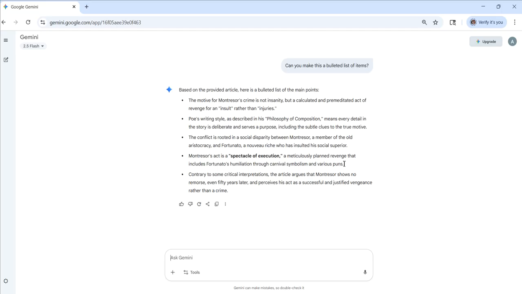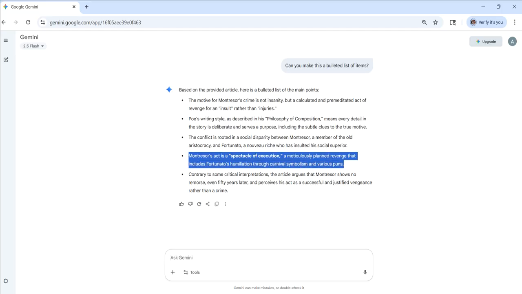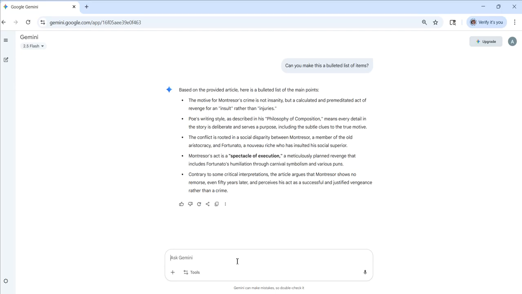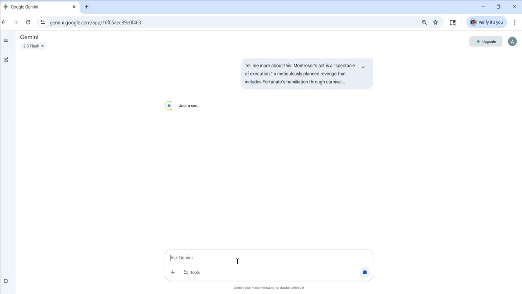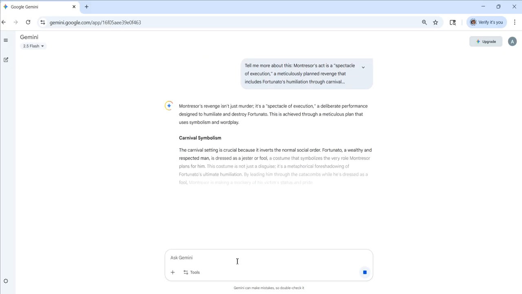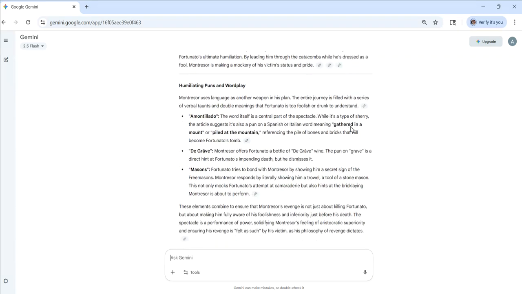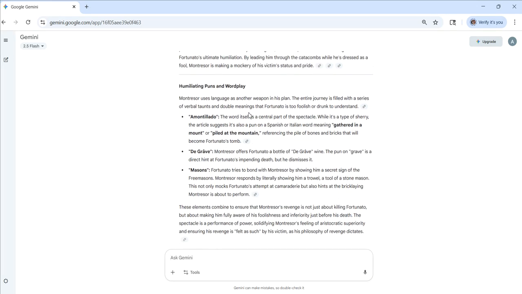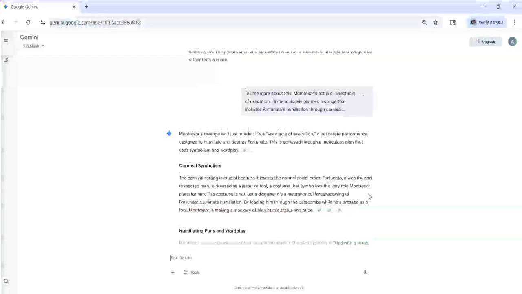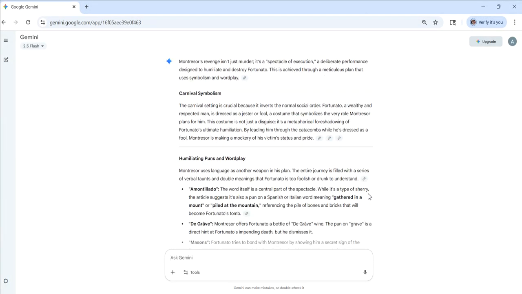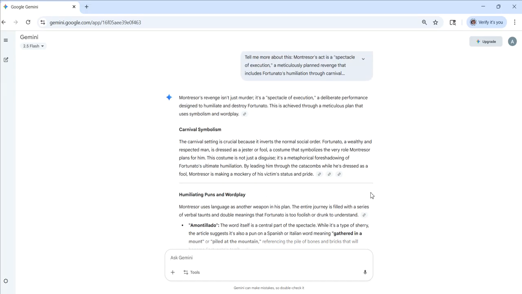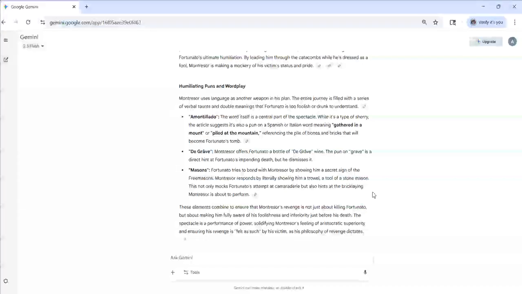I want to know more about this particular piece. So I'm going to Control-C, copy it, and I'm going to say, tell me more about this. And look at what it's doing. It's telling me more about Carnival, about Amontillado, De Grave, the Masons, things that you guys were mentioning, humiliating puns and wordplay, the Carnival symbolism, okay? So it's telling me a little bit more about this.